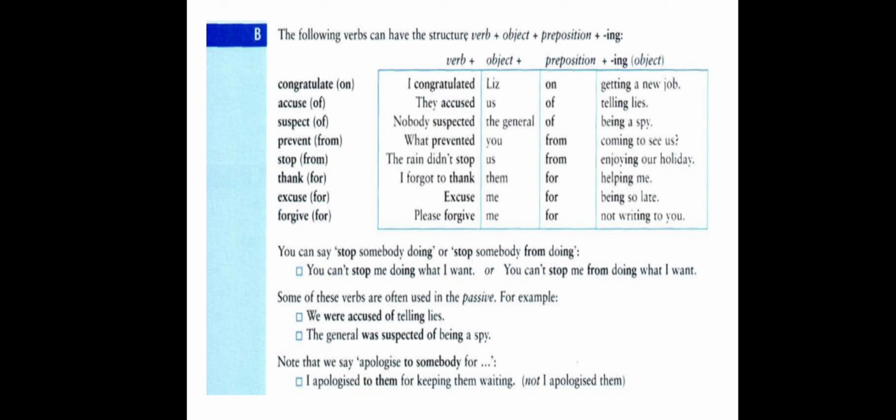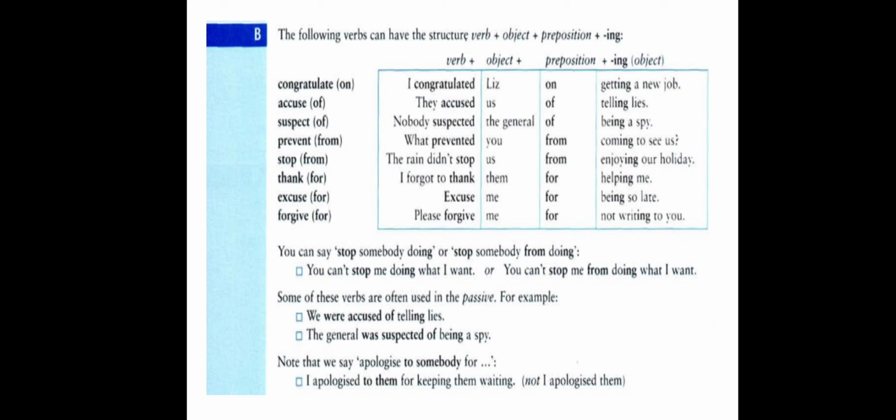Note that we say apologize to somebody for something. We say we apologize to somebody for something, not for somebody for something. No, we apologize to somebody for something. For example: I apologized to them for keeping them waiting.